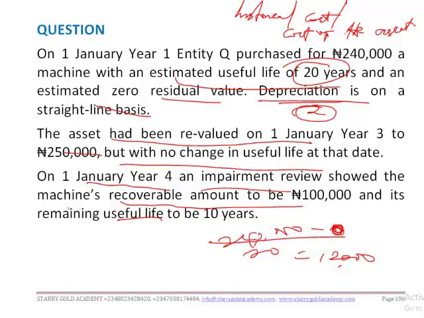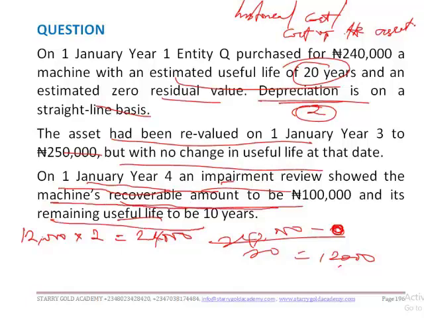So now the depreciation from year 1 to year 2 is 12,000 multiplied by 2, isn't it? So that's 24,000. So the carrying amount at this date will be, let's leave it that way first. And we are told that on 1st January year 4, an impairment review showed the machine's recoverable amount to be 100,000 and its remaining useful life to be 10 years. Now the recoverable amount is 100,000, and its estimated useful life from this date is now 10 years. So depreciation at the end of year 4 will be 10,000 naira.